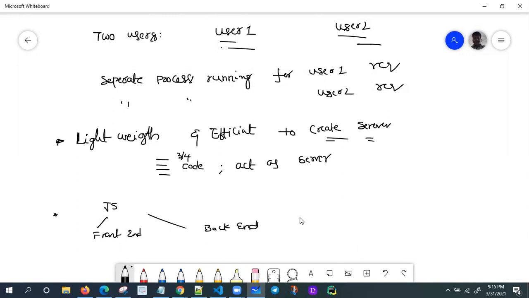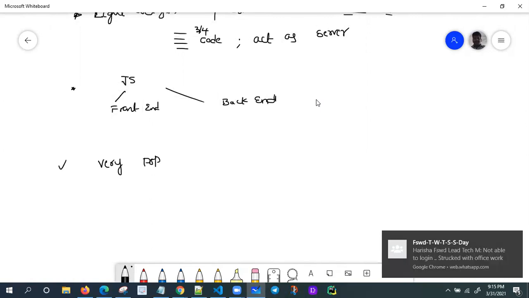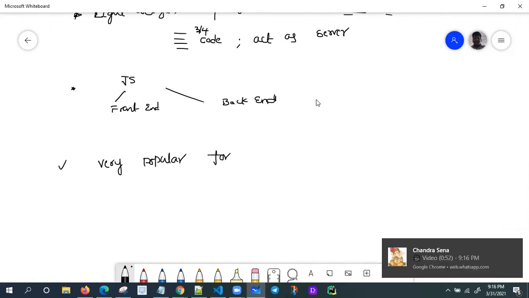As of now, Node.js is very popular for server side web development.